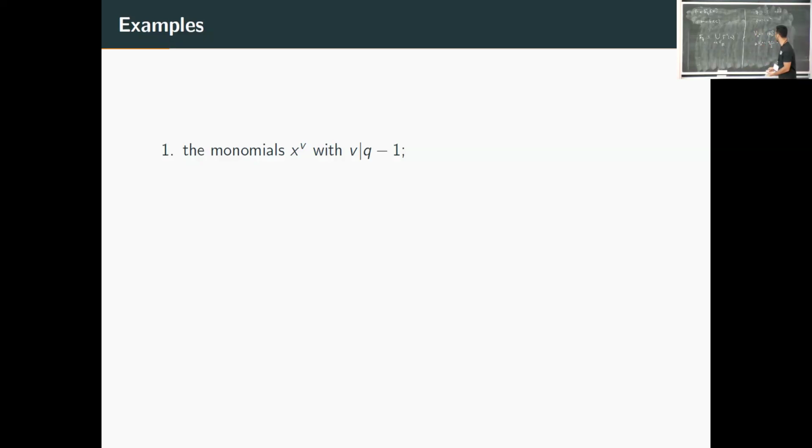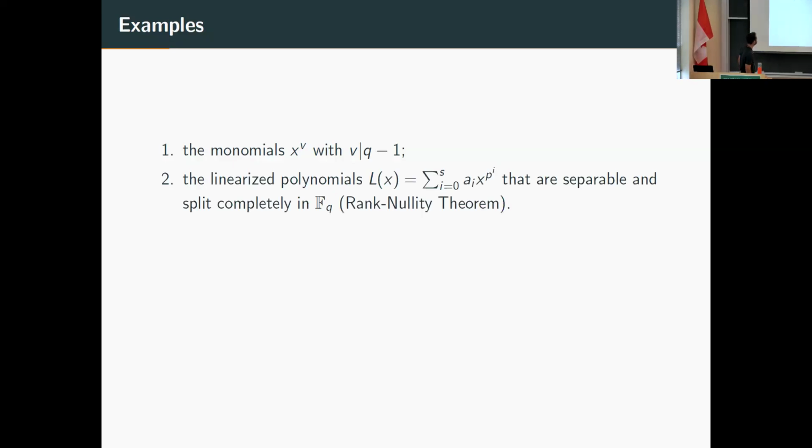So this is an example, and this equality just follows from the fact that if you remove the 0 of FQ, this is a cyclic group. So basically, we can generalize this to any divisor of Q minus 1. So this is an example of an MVSP.